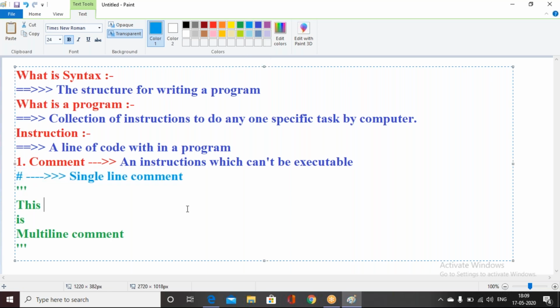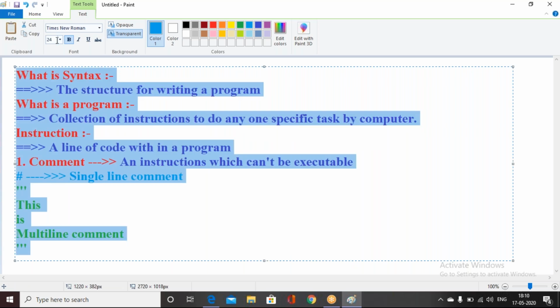If something starts with a hash character, we call it a single line comment. Within triple quotes, we can write multiple lines, and we call those a multi-line comment. Okay, can you take a screenshot of it, or else I can give you one more example.